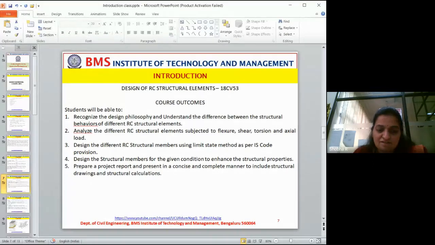Design the different RC structural members using the limit state method as per IS code provisions. So we are going to follow the procedure mentioned in the IS code, and we will design the elements. Design the structural member for a given condition to enhance the structural properties. This fourth outcome, CO4, is especially for your innovative question in your internals.